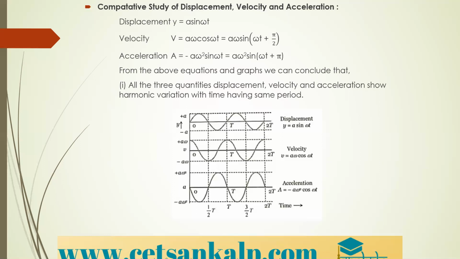Here we actually have three graphs. One is for displacement, the first one. The second one is velocity. The third one is for acceleration. You can see the nature of the graph. In displacement, the motion is starting from the mean position. In velocity and in acceleration, how it is changing, you can see from the graph.